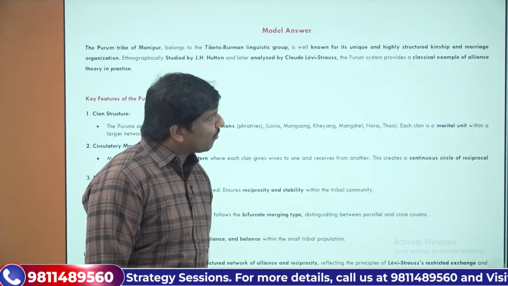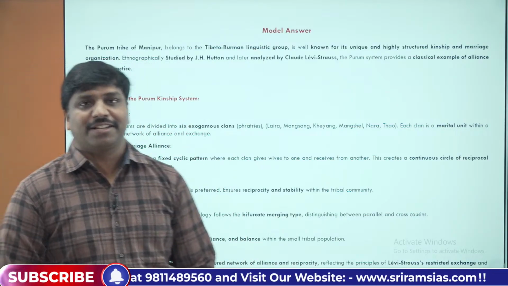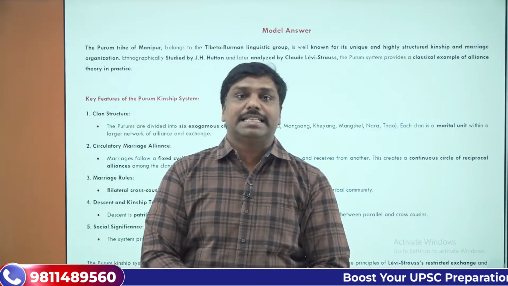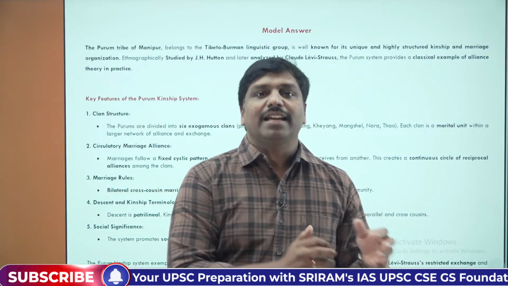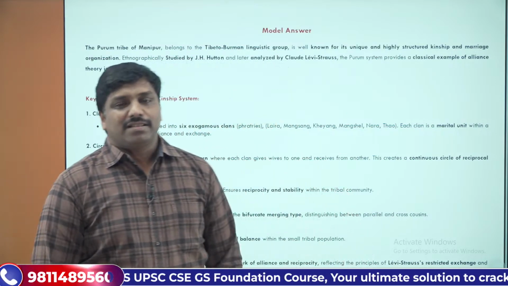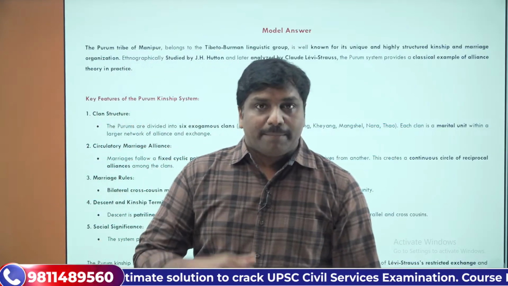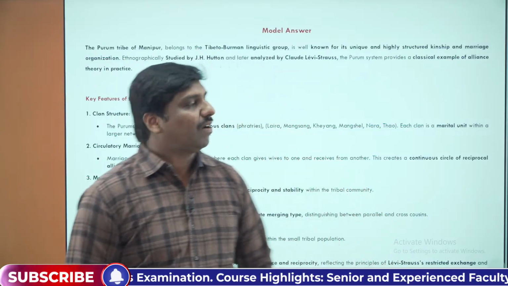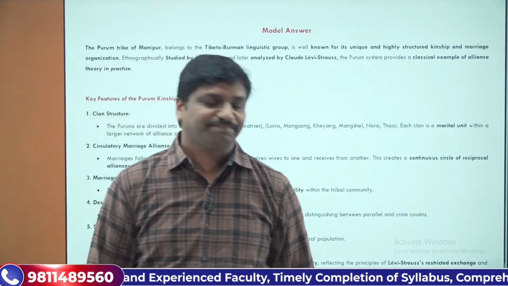The Purum system provides a classical example of the alliance theory in practice. So friends, try to recollect what's there in the descent theory. There were two theories: one is alliance theory and the other is descent theory. Alliance theory has been systematically proposed by Claude Lévi-Strauss. So the Purum kinship system, as well as the marriage and alliance system, is a classical example of alliance theory of the descent group. That's one thing, right?